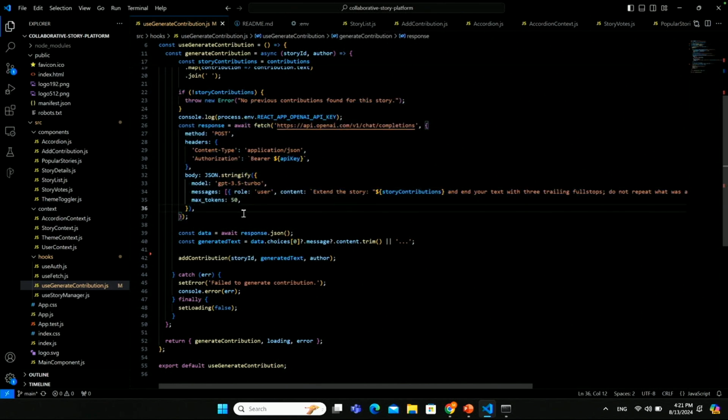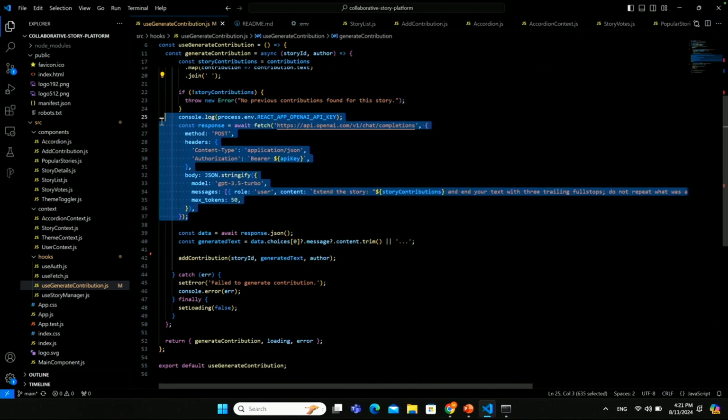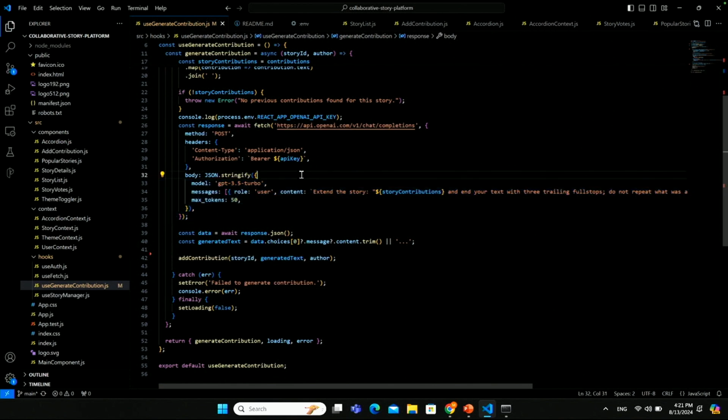What we're trying to do here is call the OpenAI chat completion, similar to what you've seen. We want a GPT model, in this case GPT 3.5 Turbo, to extend the story.